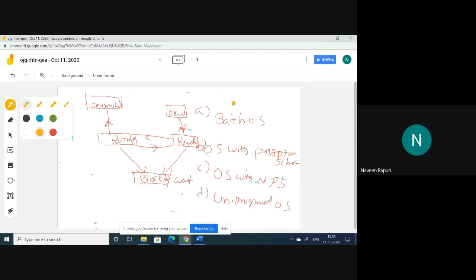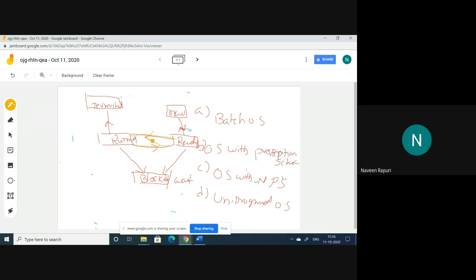Previously we discussed what a batch operating system is. Batch operating system means there is no interaction between the user and the processor. Here some process came with high priority. It moves from the ready to the running state, and the running process moves to the ready state.